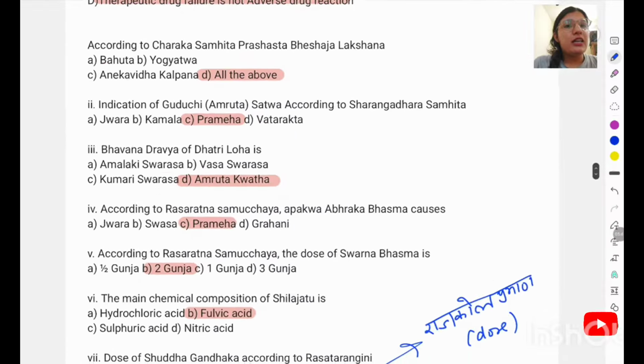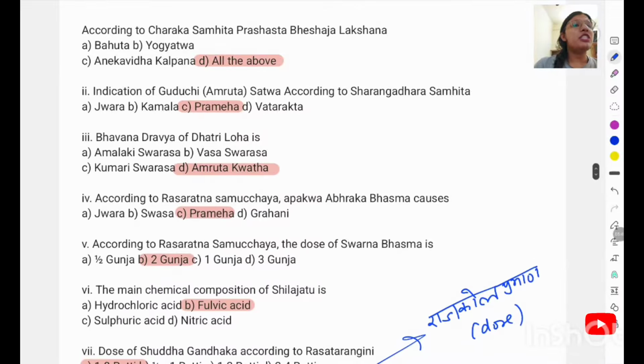Then comes, according to the Charaka Samhita, Prashasta Bheshja Lakshana. So Prashasta Bheshja, there is a shloka: Bahutam Aneka Vidakalpanam Yogyatom Sampacheti Chachuskoyam. These are the four characteristics that a Prashasta Bheshja should have. Bahuta, it should be abundant. Then Yogyatam, it has all the phytochemicals needed for a particular action. Aneka Vidakalpana, we can make it in various dosage forms. So all of this is the right answer.